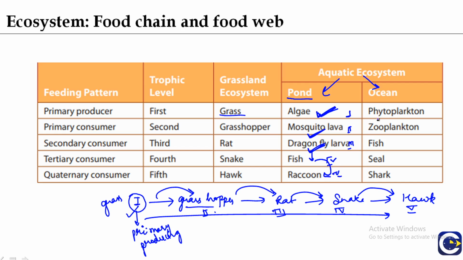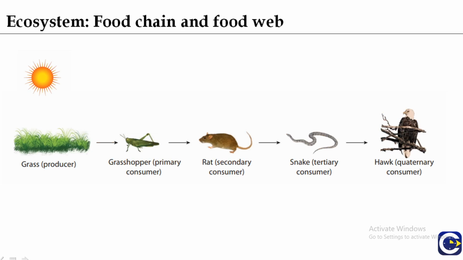Same here, in the ocean, phytoplanktons are the primary producers, then zooplankton, then fish, then seal, and then shark. Now here again is the example of a grassland ecosystem. Food chain can be understood by this diagram. The grass is the producer, primary consumer is grasshopper, rat is the secondary consumer, snake is the tertiary consumer, and hawk is the quaternary consumer.